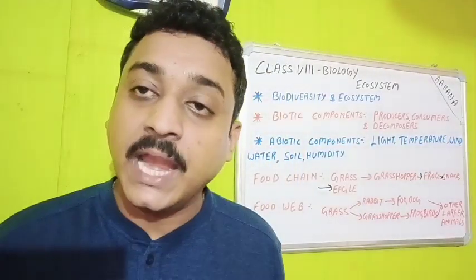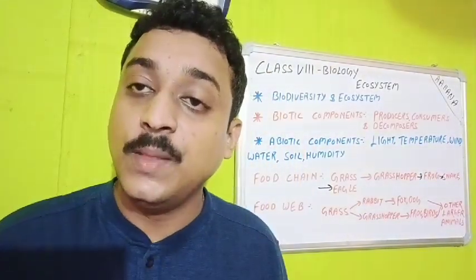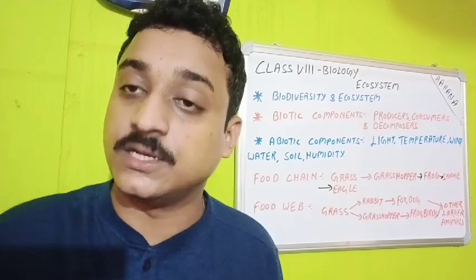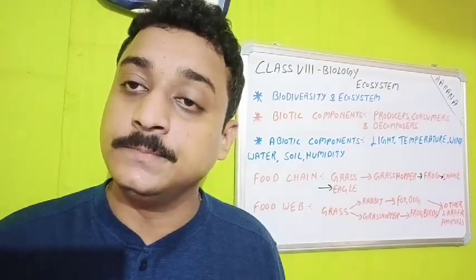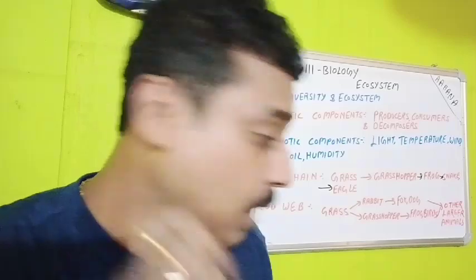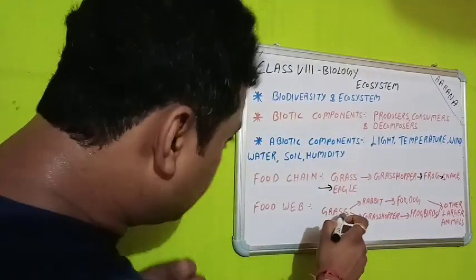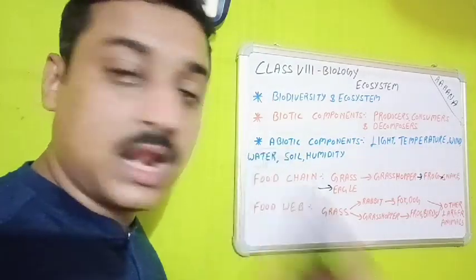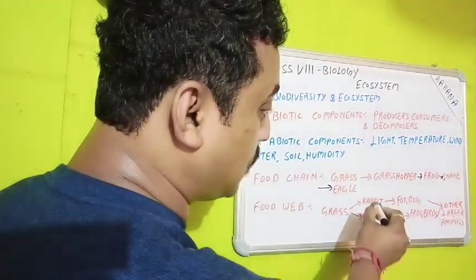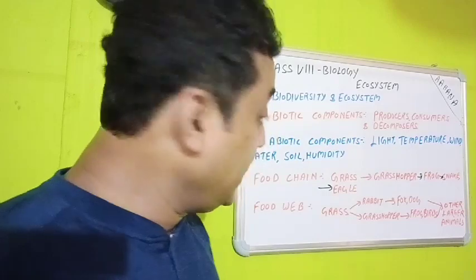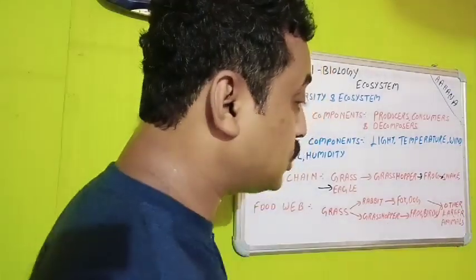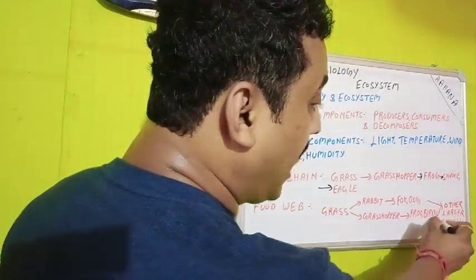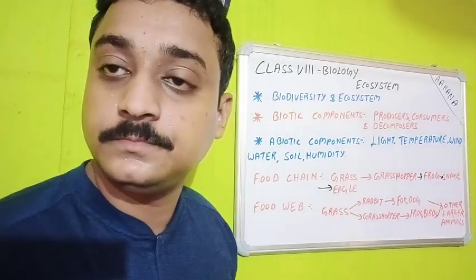Food web means interconnection of food chains. When there is more than two food chains, that is known as the food web. How? Let's say grass is eaten by both rabbit and grasshopper. To eat the grass, two herbivores came. One is the grasshopper, another one is the rabbit. To eat that rabbit, fox and dog also came. To eat grasshopper, frog and some small birds came.